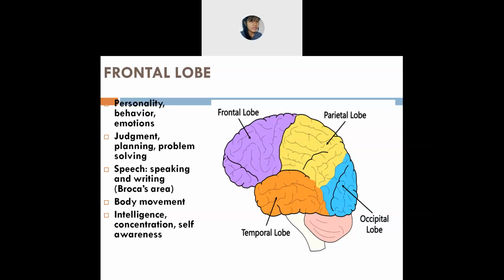Understand? And next is planning. You plan something. Maybe you are planning that I will go to the park, I will do this, I will do that. So this planning is possible because of your frontal lobe. And next is problem solving. Problem solving means when you are able to solve whatever problems you are facing. So the frontal lobe helps you in solving all those problems.